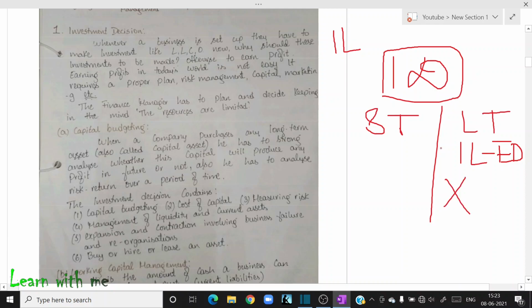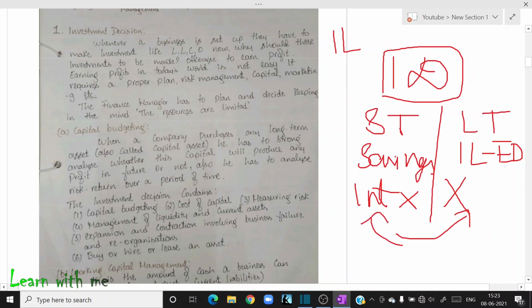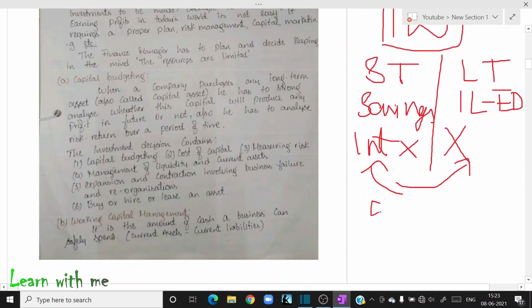Say, for example, I simply deposit that 1 lakh in a savings bank account. Now, what is the benefit or what is the loss for me? I will not get any interest or any profit on that. So, what do I have to do? I have to decide whether to invest all in long term. If I invest all in long term, what is the problem? If I invest all in short term, what is the problem? So, I will decide to invest 50k in short term and 50k in long term. Why? If suddenly tomorrow I want that money, then I can withdraw it.